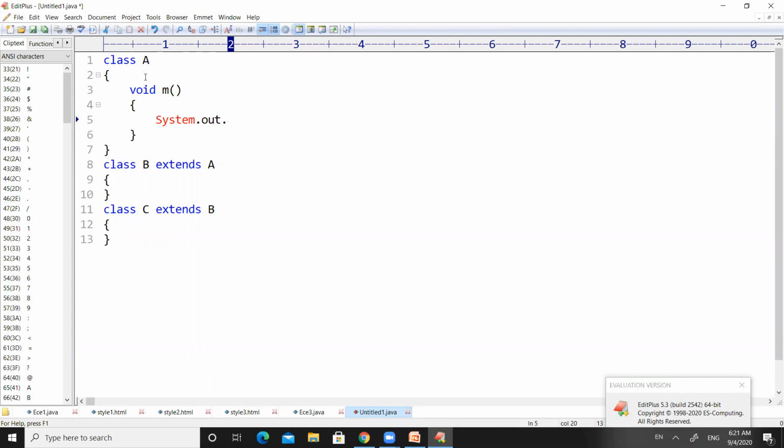In Java, in order to print anything, we will use system.out.println. By using system.out.println, we are going to print something in the Java programming language. So here I want to print the college name, so I'm going to use system.out.println so that it will print our college name.